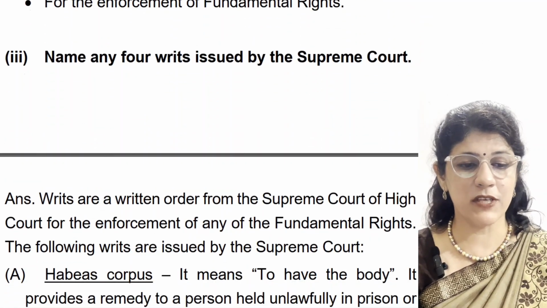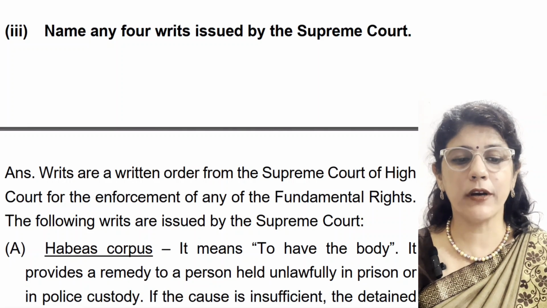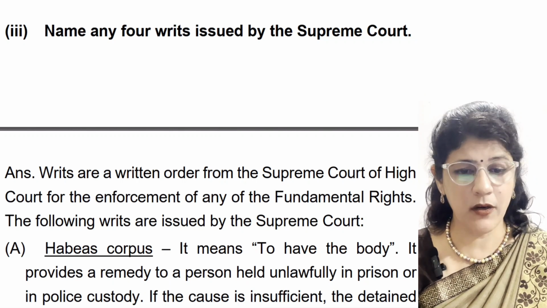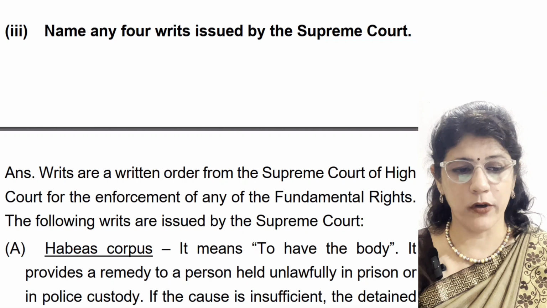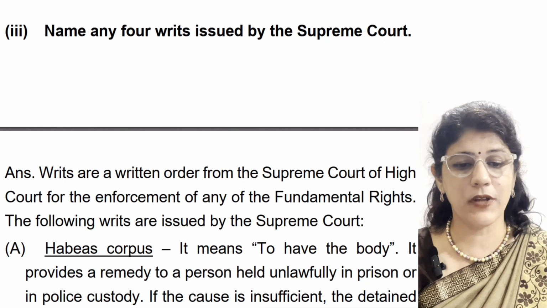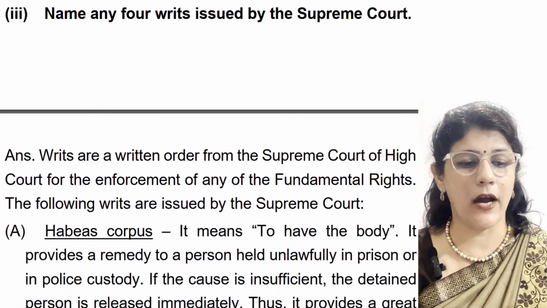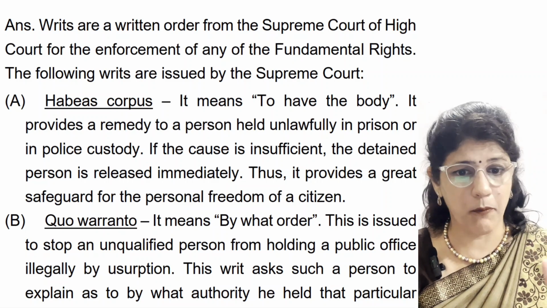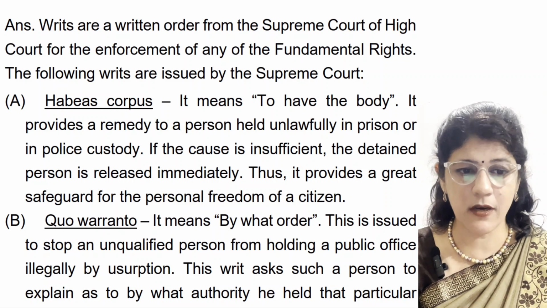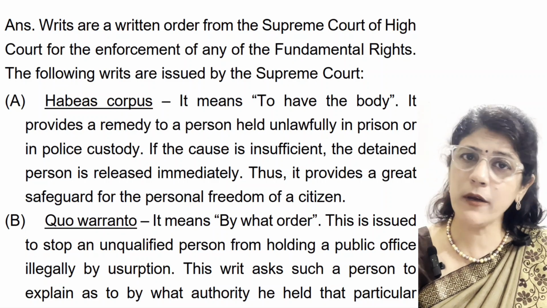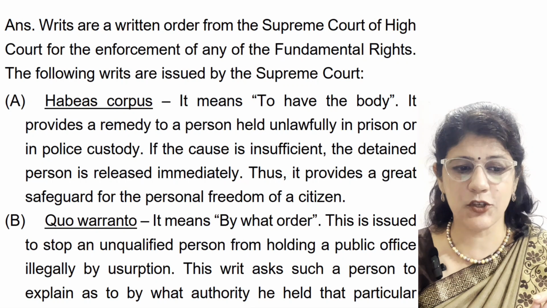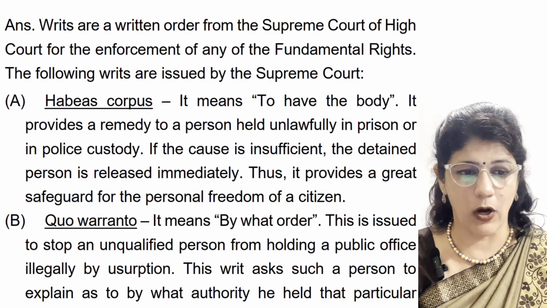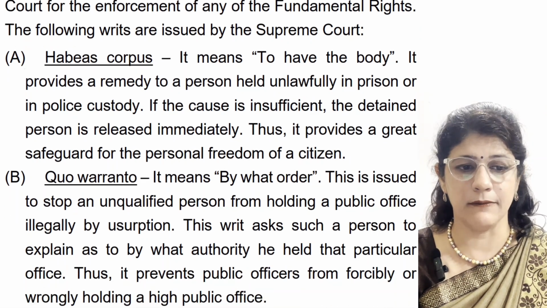And last, third part from this question number 5 is name any 4 writs issued by the Supreme Court. So writs are a written order from the Supreme Court or High Court for the enforcement of any of the fundamental rights. The following writs are issued by the Supreme Court. First is habeas corpus. It means to have the body. It provides a remedy to a person held unlawfully in prison or in police custody. If the cause is insufficient, the detained person is released immediately. Thus, it provides a great safeguard for the personal freedom of a citizen.